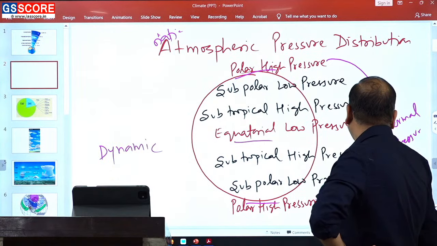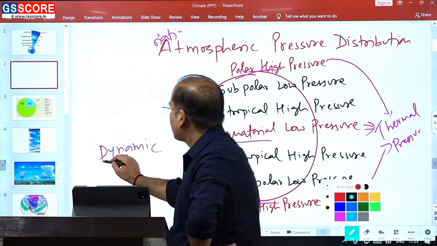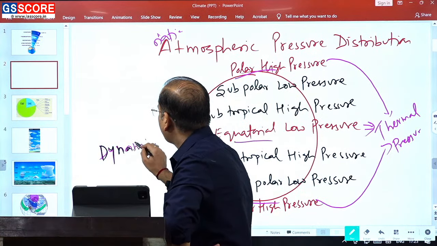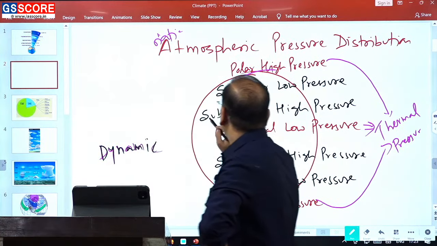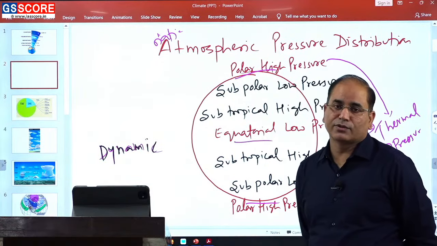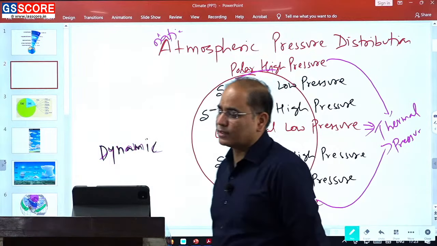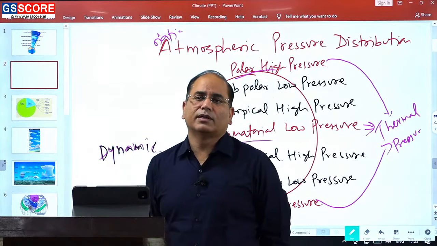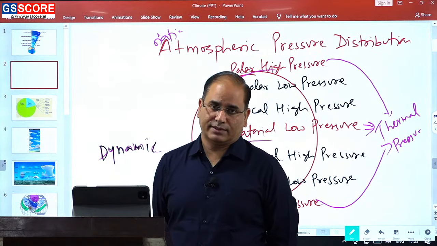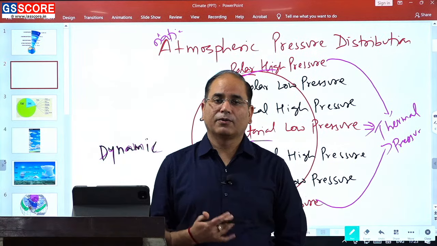But when you look at the subtropical zone, we know that it is a zone where we have very high temperature. In fact, it is in the northern subtropics that most of the deserts are located.